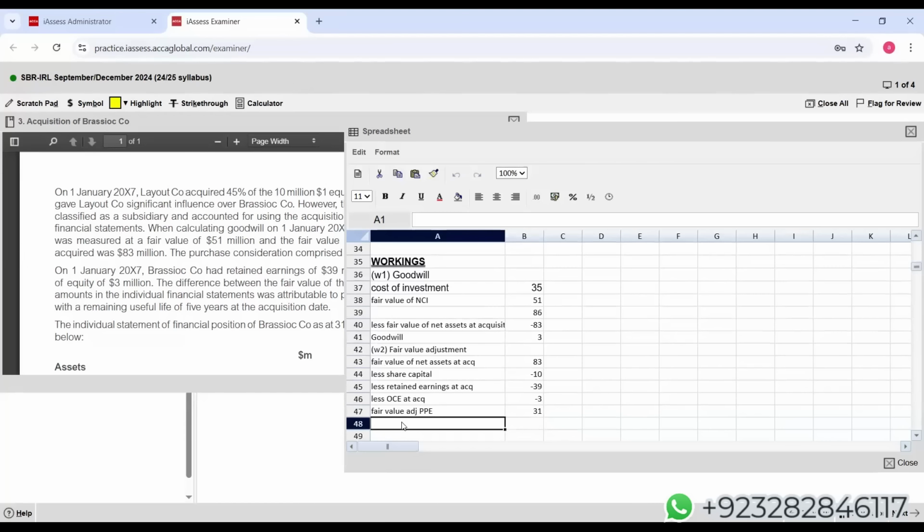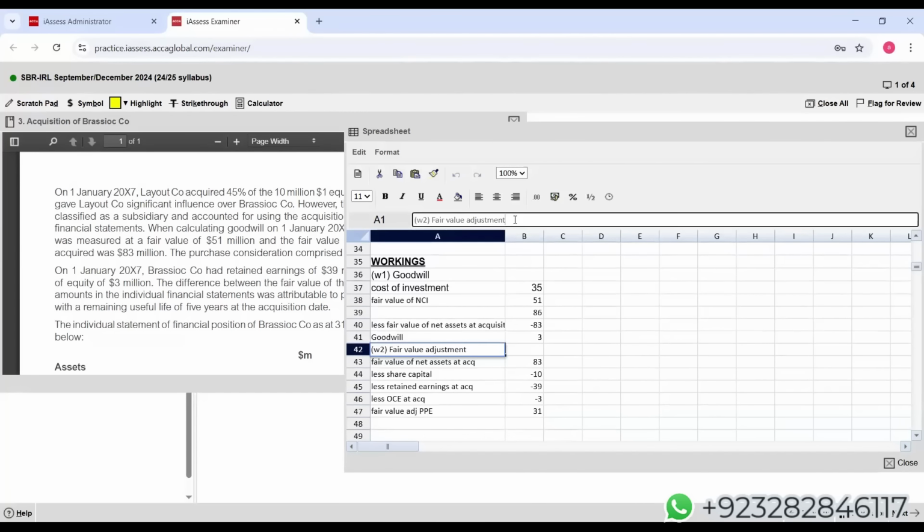Now within this, let's deal here. I'm writing PPE to remove subsidiary.